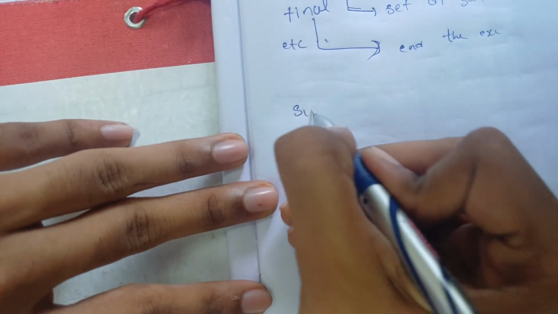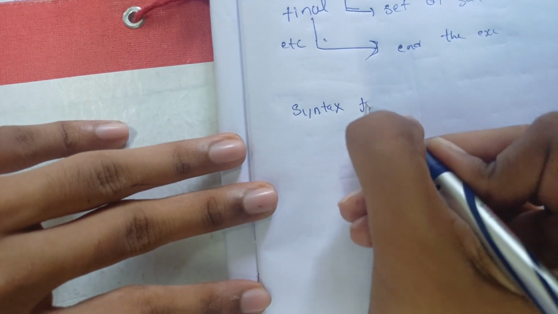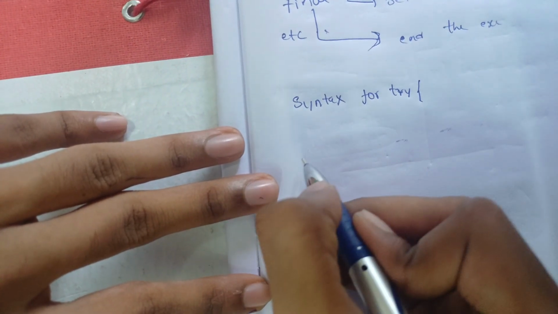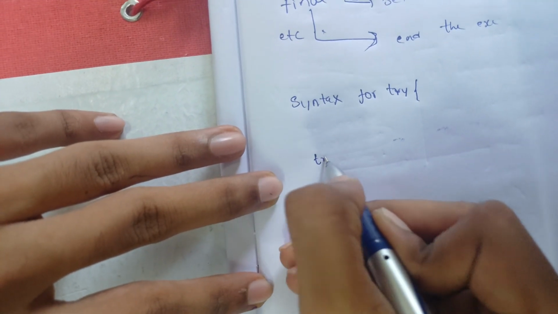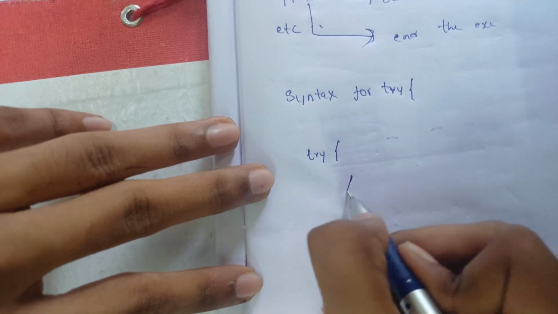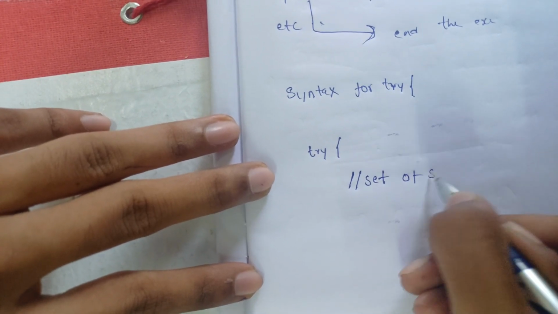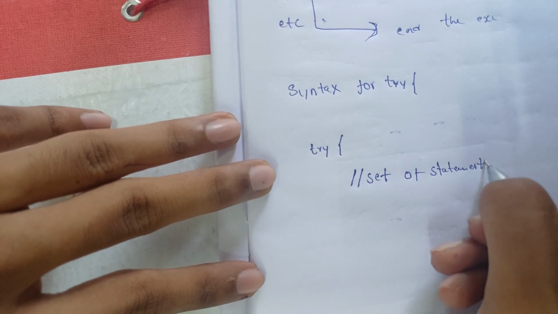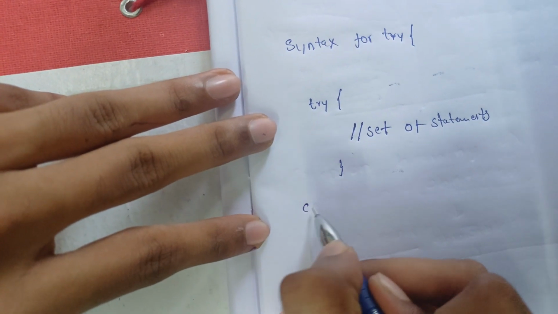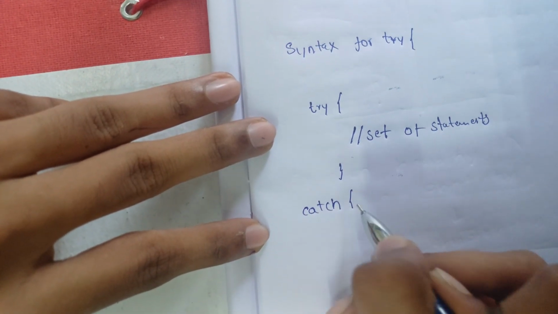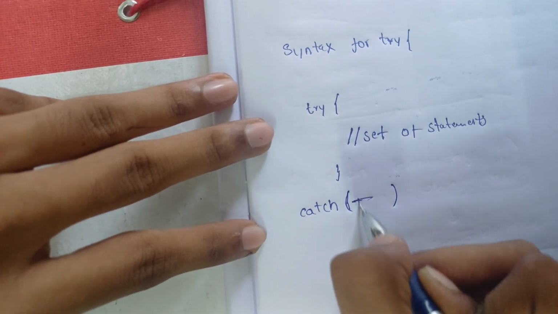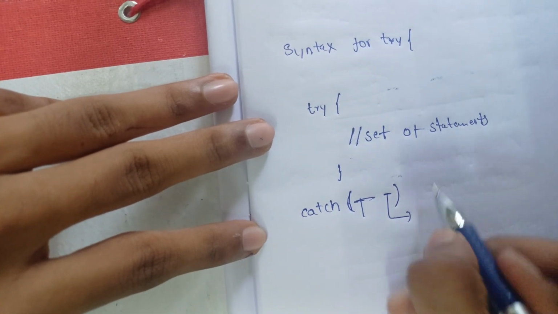Explain the syntax for try. There wouldn't be much. The syntax of try is: try, then open the curly brackets, and now write some set of statements that should be performed by the compiler. If there is any exception, then open a catch block. Catch will be in this form. There will be parentheses, and here we have two parameters.